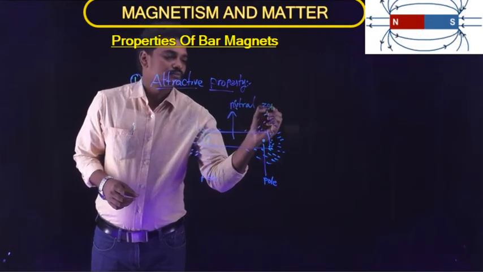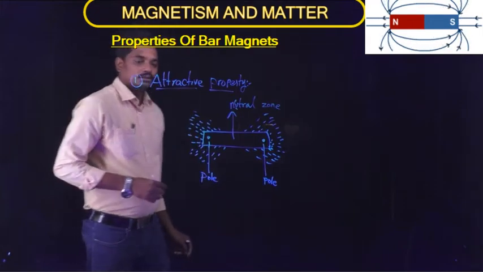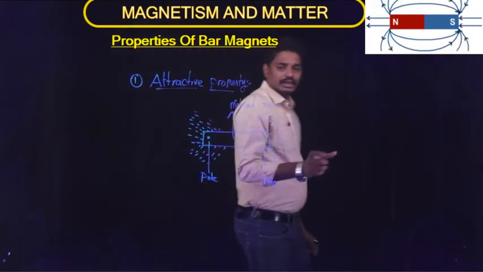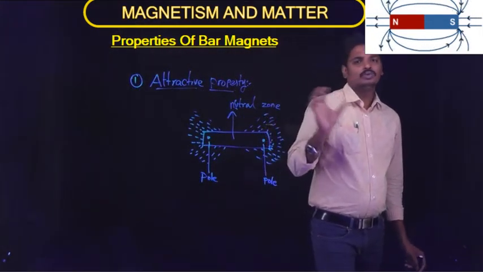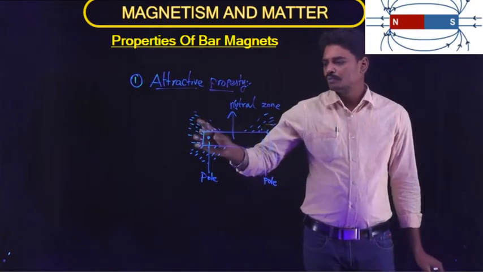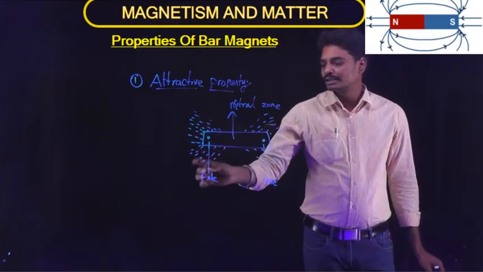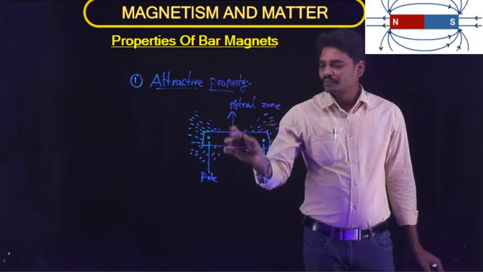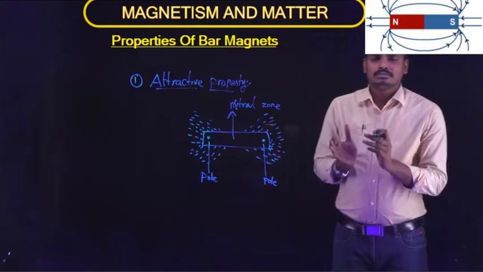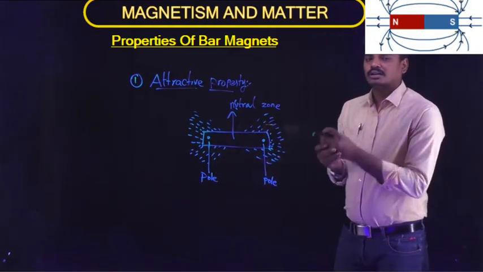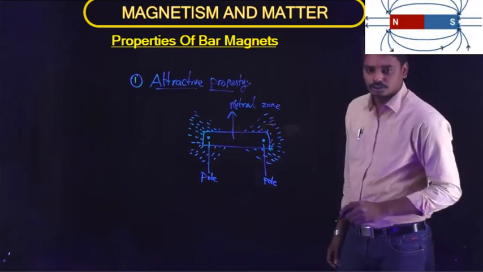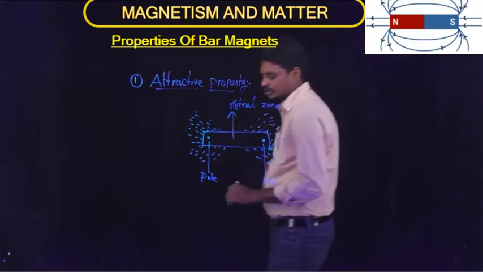From this we can know that a magnet has two poles. Where the iron filings are mostly attracted is called a pole, and where the iron filings are less attracted or not attracted is called the neutral zone. So this is the first property.